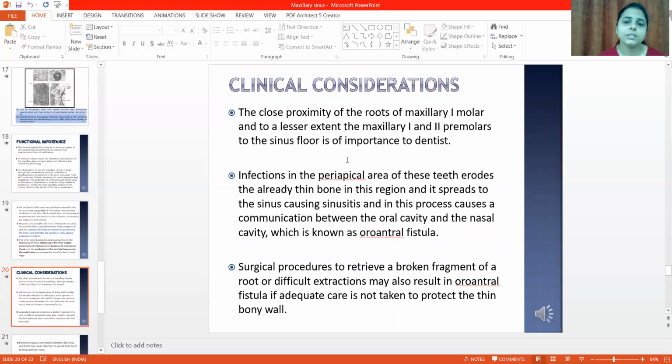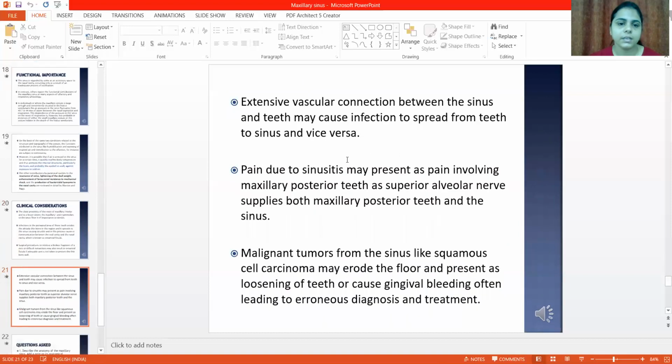Coming to the clinical considerations of the maxillary sinus, the close proximity of the roots of the maxillary first molar, and to a lesser extent the maxillary first and second premolars, to the sinus floor is of importance to the dentist. Infections in the periapical area of these teeth erode the sinus, causing sinusitis, and in the process cause a communication between the oral cavity and the nasal cavity, which is known as oroantral fistula. Surgical procedures to retrieve a broken fragment of a root or a difficult extraction may also result in oroantral fistula if adequate care is not taken.